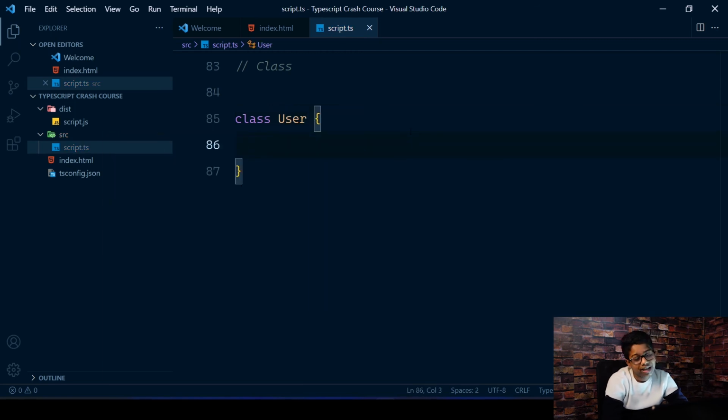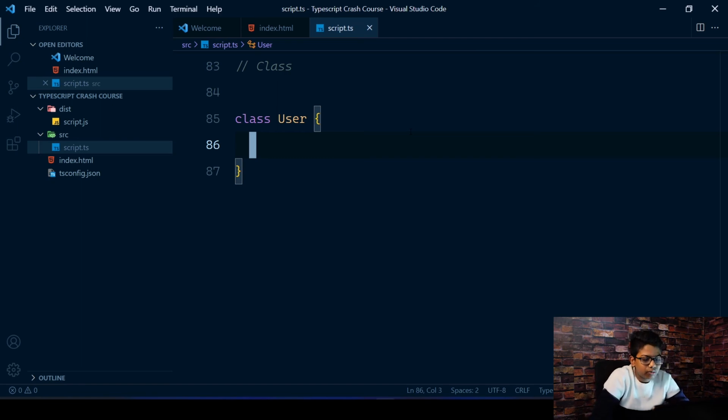This is a user class, and you can have multiple properties in here and multiple methods. Properties are just variables and methods are just functions, but when we use them inside a class, they have different names.